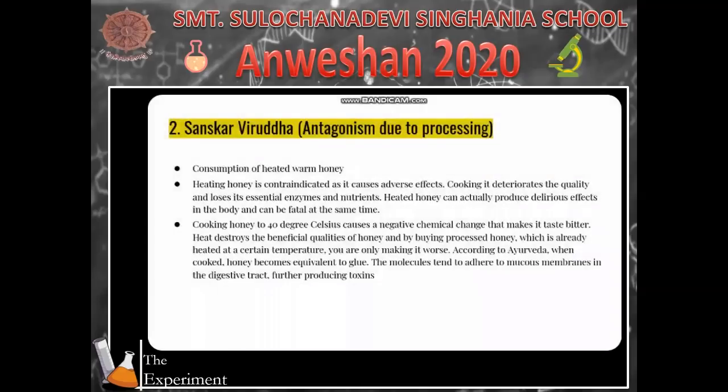Sanskar Viruddha is called antagonism due to processing. This is the second type of the Viruddha Ahara. This is caused due to the consumption of heated warm honey. According to Ayurveda, when cooked, honey becomes equivalent to glue. The molecules tend to adhere to mucous membranes in the digestive tract, further producing toxins.